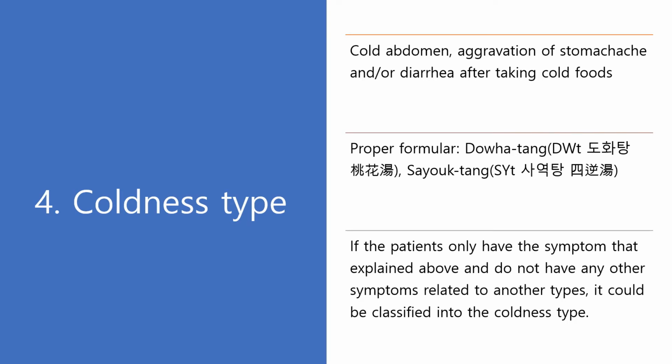Okay, nice to see you again. Now we will continue to take a look at the first type of IBD. The first type is the coldness type. In this type, I'll introduce two formulas. These are very similar. First, let's see the symptom of this type.